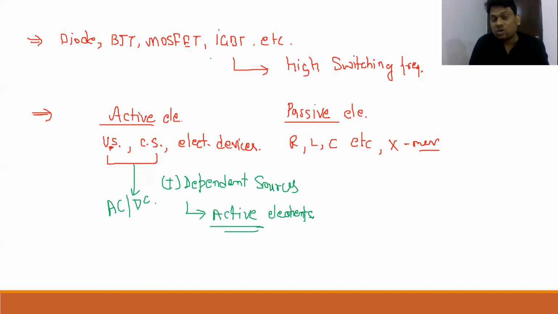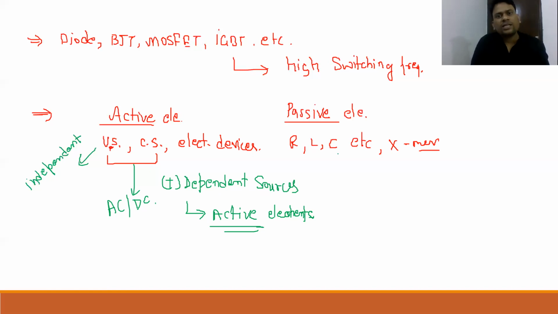Those dependent sources are capable of controlling the variation of current or voltage. That's why these elements are also called active elements. So the voltage or current source, AC or DC, is in general called an independent active element, whereas MOSFET, BJT, and IGBT are called dependent sources or dependent active elements. Both are the same thing.